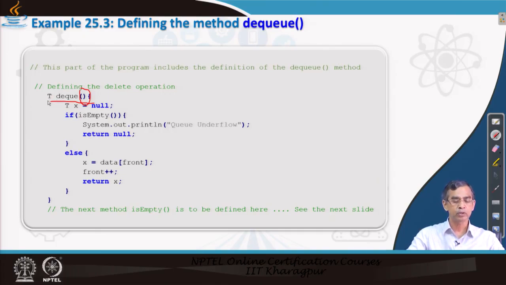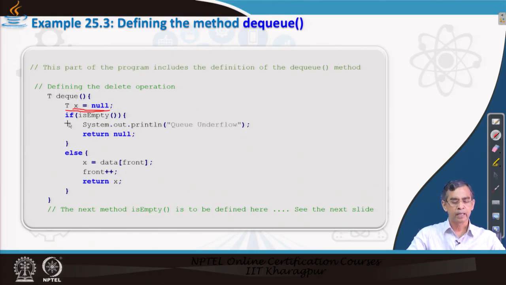However, the DQ operation should return a value, of the type T that the queue stores. Here X is a temporary, because if it deletes an element, then it should return that element. So, X is the element to be returned. Initially X is null, meaning it does not return anything.